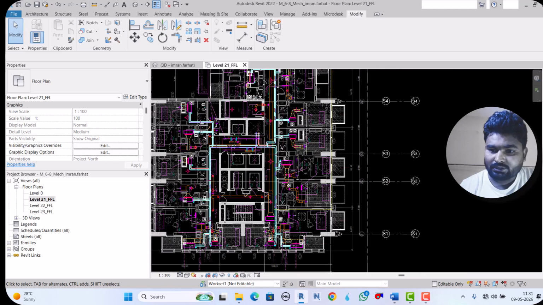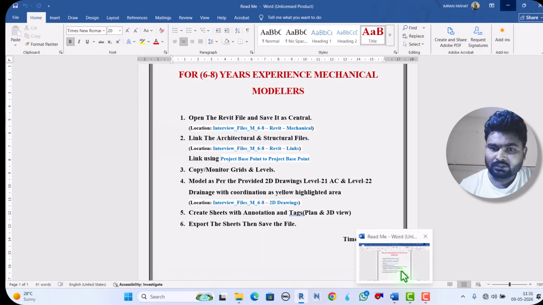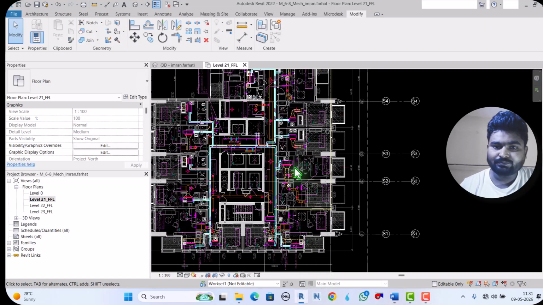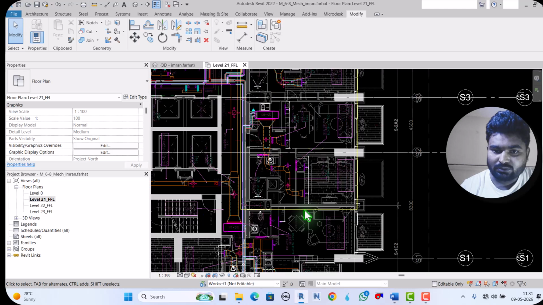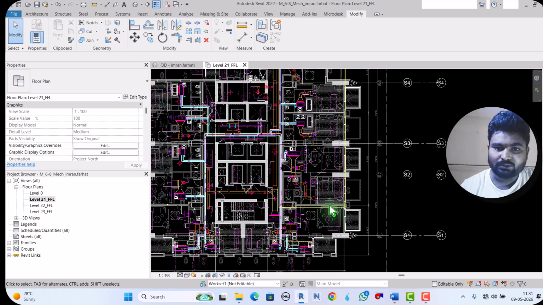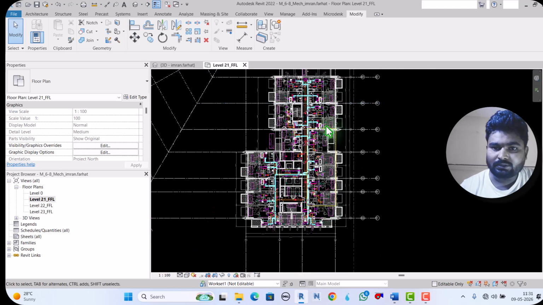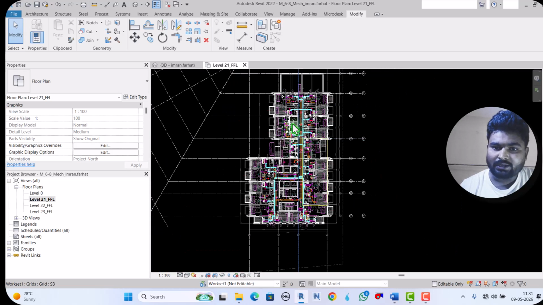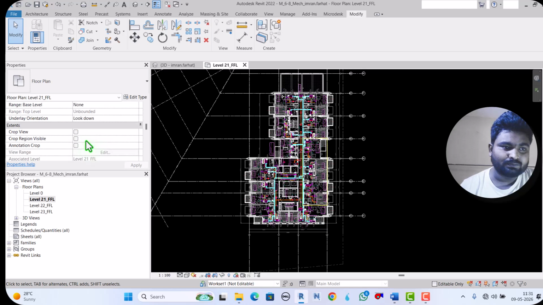And what they told me, the yellow highlighted area. So this is the yellow highlighted area. I have to focus only on this area, not all areas. So I will simply crop the view.